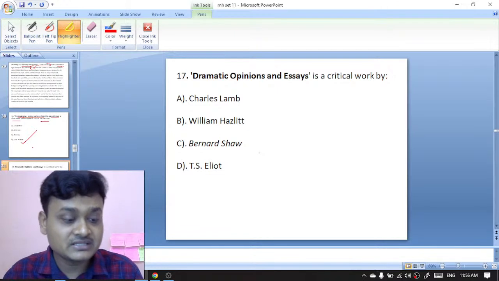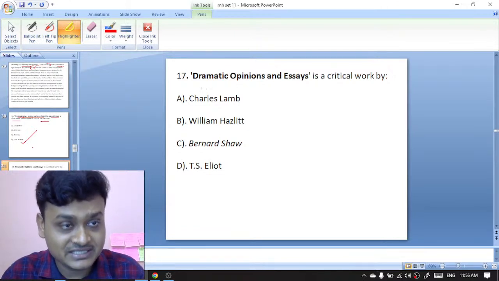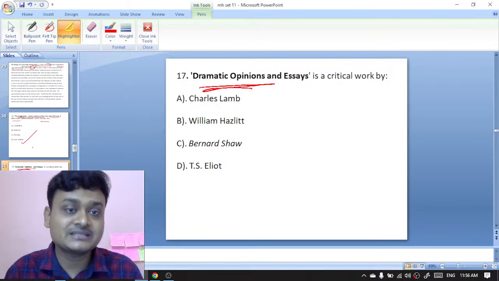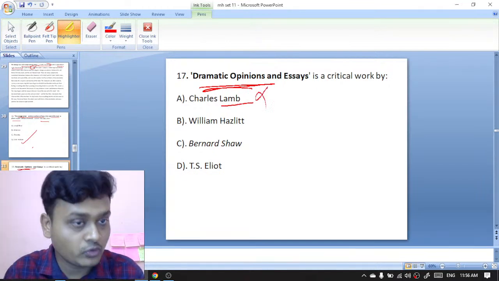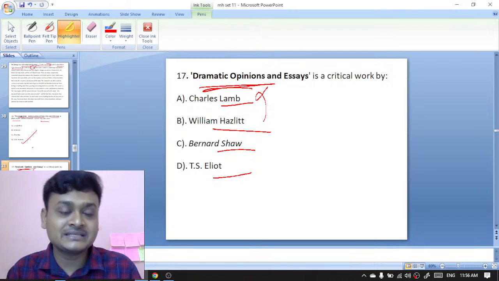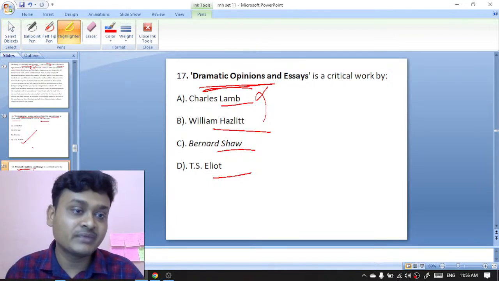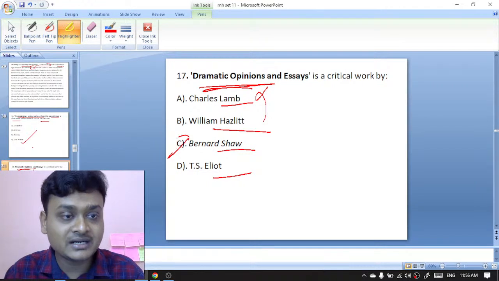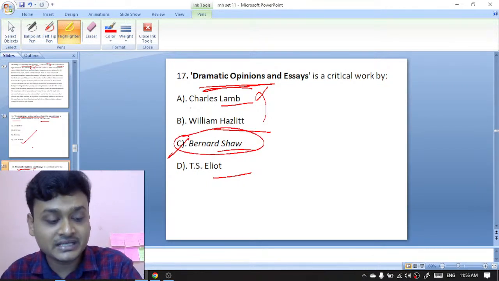Next question, 17. Dramatic Opinions and Essays is a critical work by Charles Lamb, William Hazlitt, Bernard Shaw, or T.S. Eliot. So Dramatic Opinions and Essays is a critical work written by G.B. Shaw. Bernard Shaw has written Dramatic Opinions and Essays.